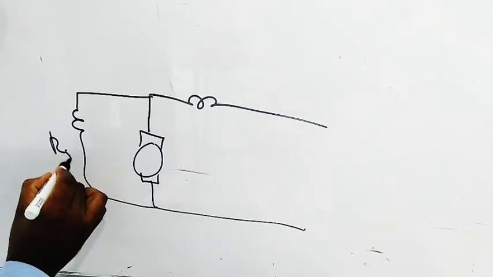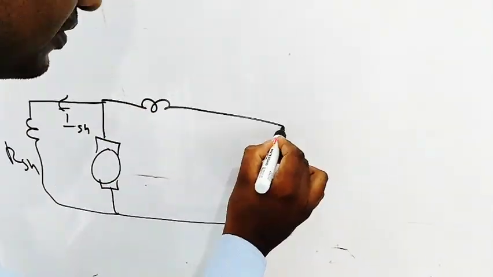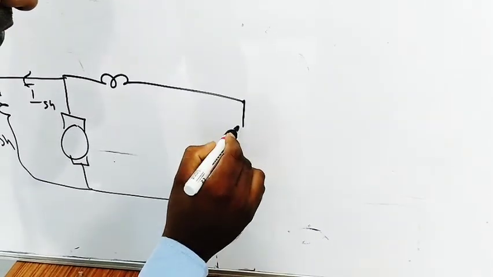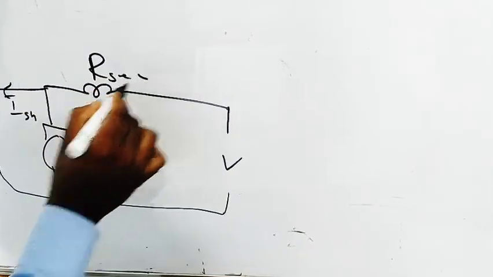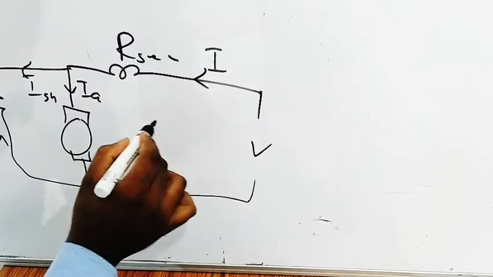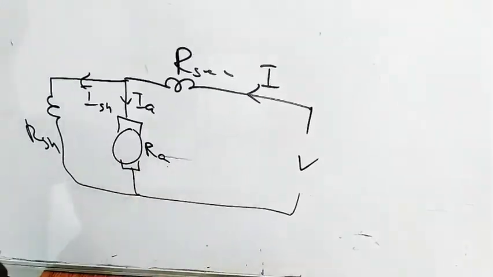This is the series field winding resistance R_SE, with current through it, that is I_SE. This is the load, this is the supply. This is the series field winding, this is the armature current. This is the armature winding resistance RA.